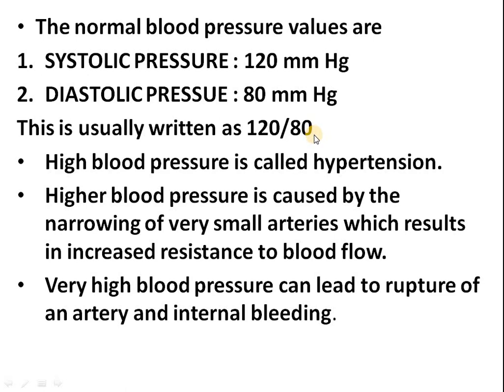High blood pressure is also called hypertension. Usually this high blood pressure is caused when there is narrowing of small arteries, which results in increased resistance to blood flow. That means these arteries get narrower, due to which there will be resistance to the blood flow, which will cause higher blood pressure. Fine. Very high blood pressure can lead to rupture of an artery and internal bleeding as well.